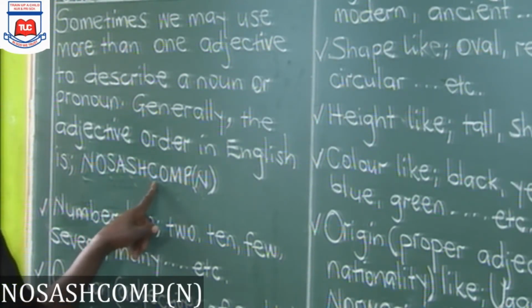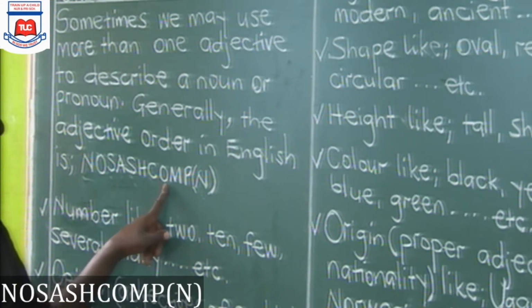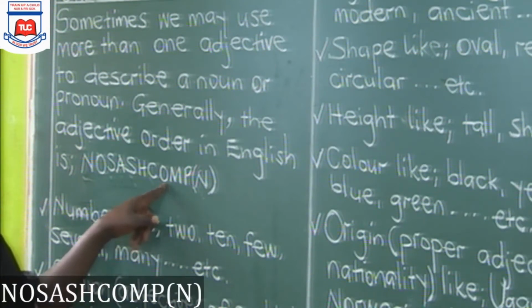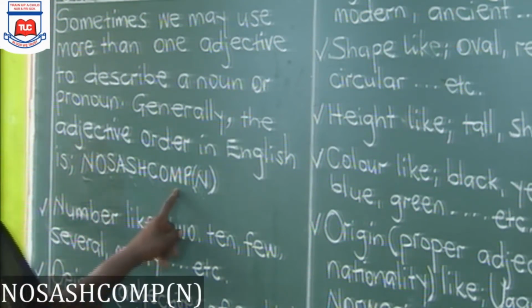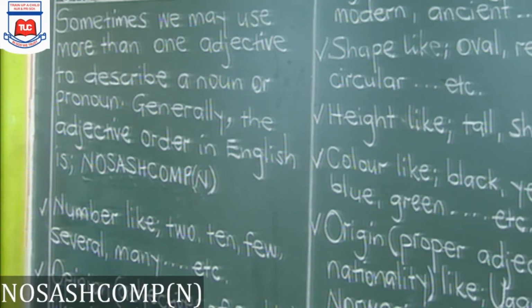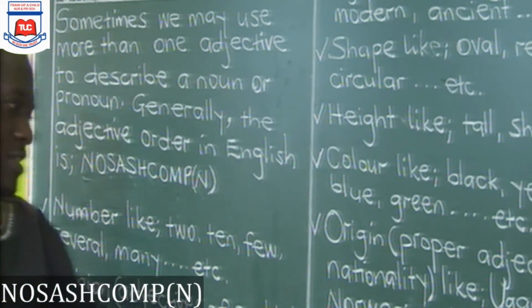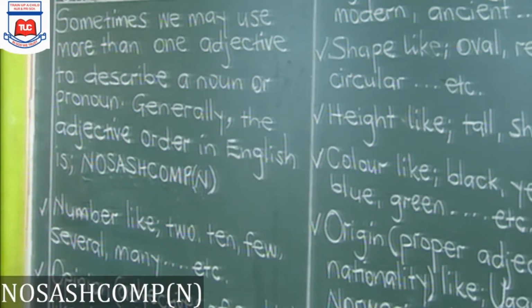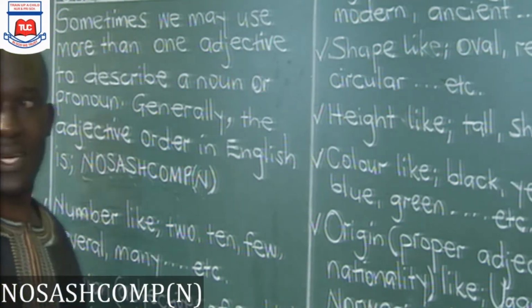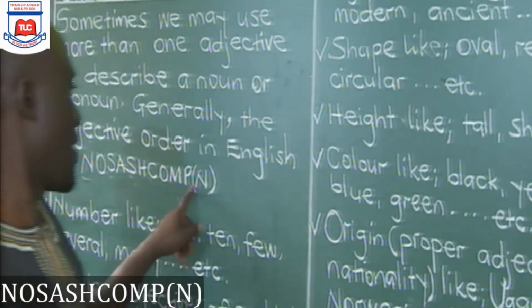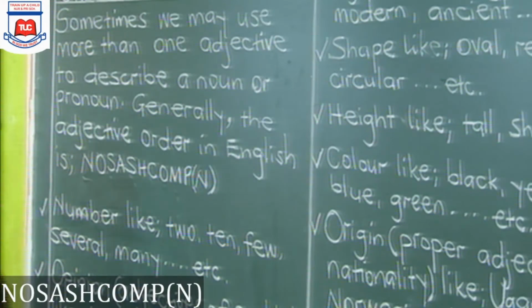We have C for color, O is for origin or proper adjectives. We can also use nationality. M stands for material, where the noun is made from. The examples have been given. Then P stands for the purpose of having that thing. Then the last N here is the noun that has been used in a sentence.